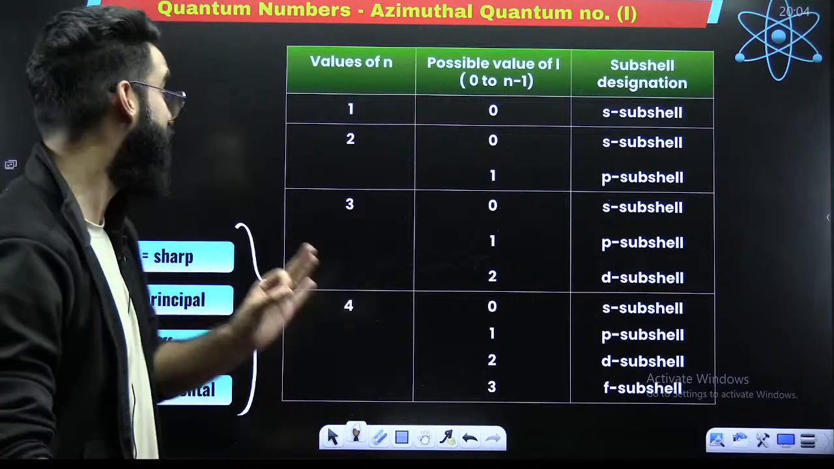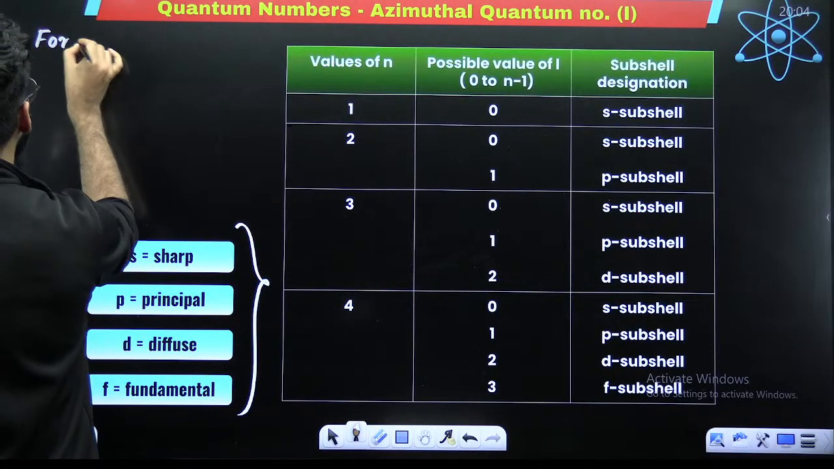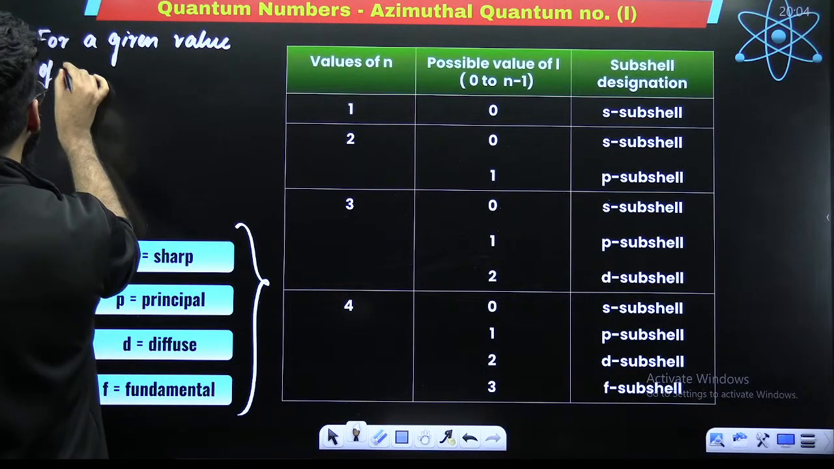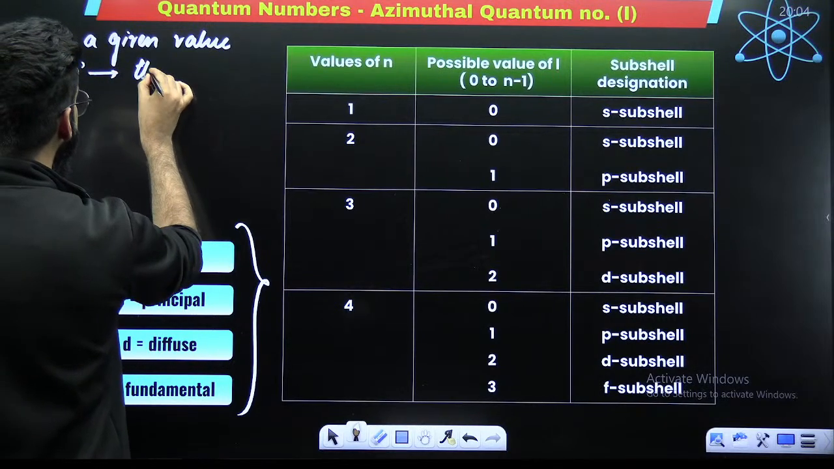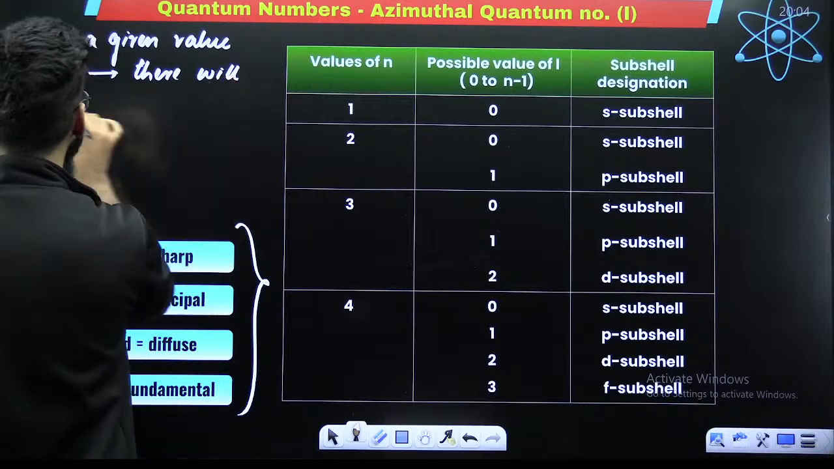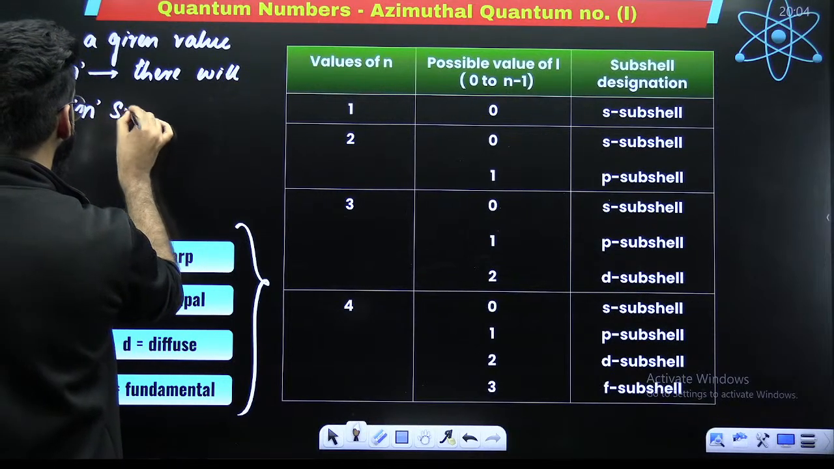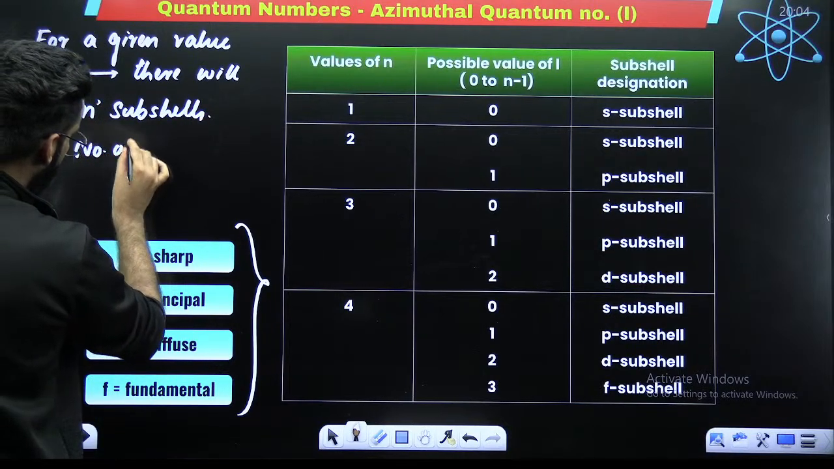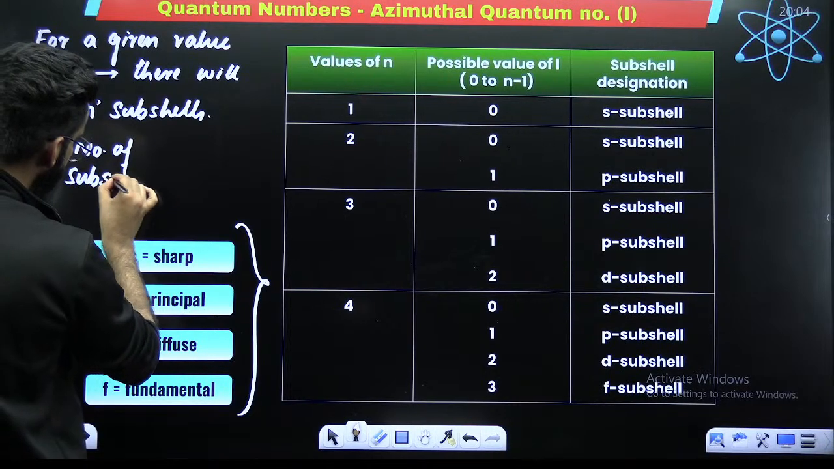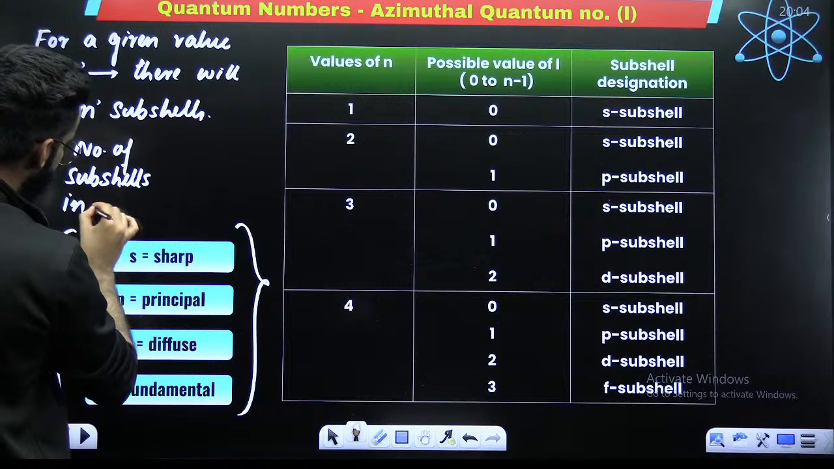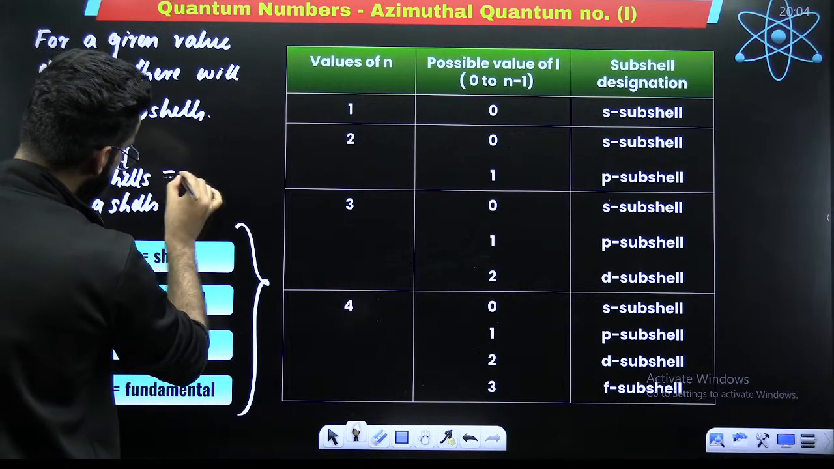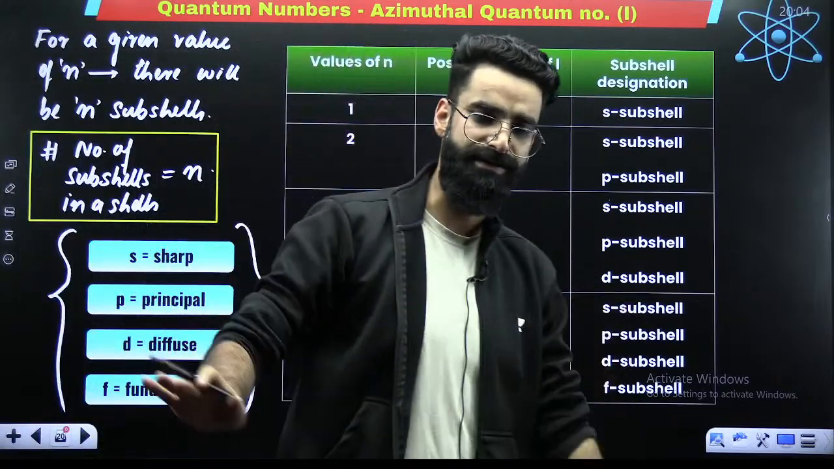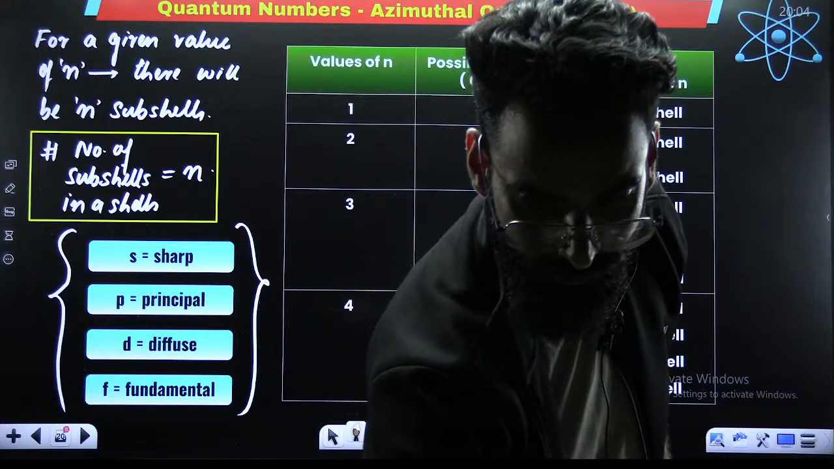So, for a given value of n, how many subshells will be there? There will be n subshells. So number of subshells, this exactly means number of subshells in a particular shell, is equal to the value of n. Whatever is the n value, same number of subshells you can find in a shell. Simple. Done and dusted. Okay? Perfect.